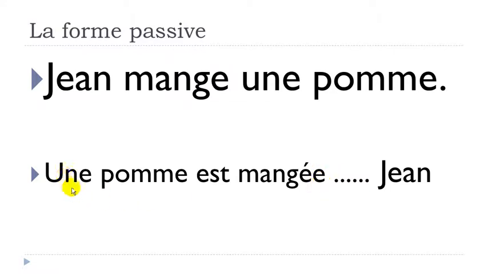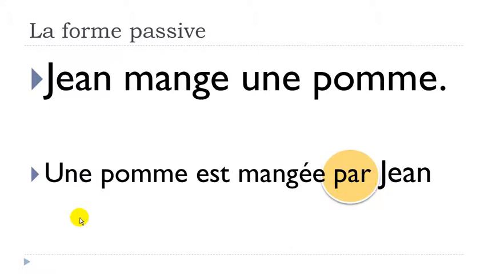Okay, so une pomme est mangée Jean. And obviously something is missing here, okay? And the thing that we will put or we will add to construct this passif will be par.